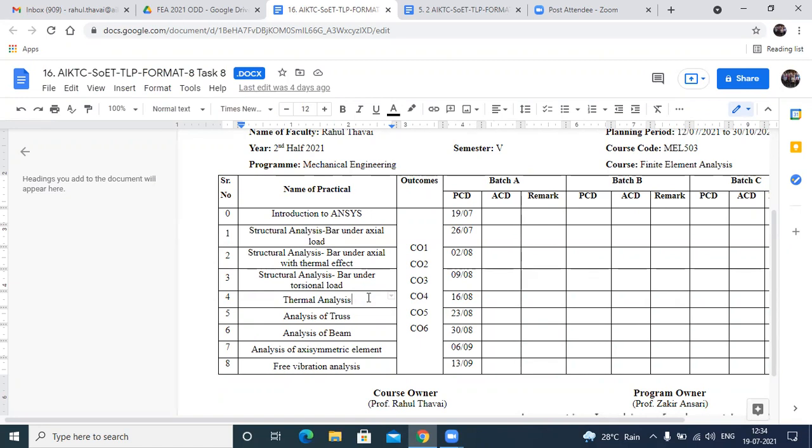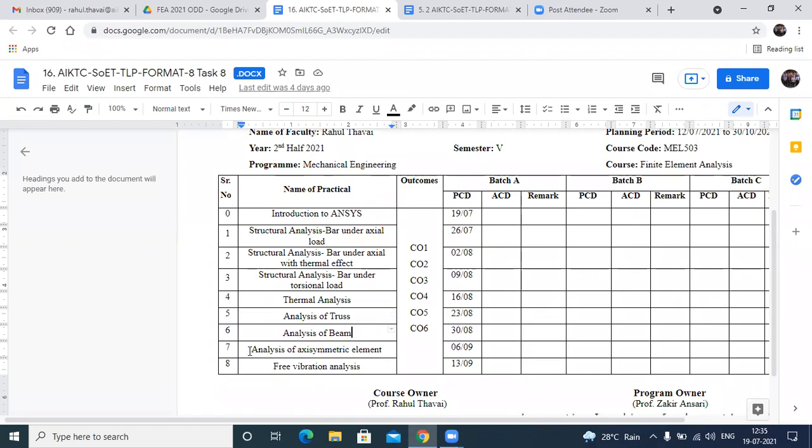Now the next thing, analysis of truss and analysis of beam. It is again structural analysis, where we are interested to calculate stresses, strain, reactions, movements, all those things. So this is analysis of truss, analysis of beam. They are majorly focusing on structural analysis, right?